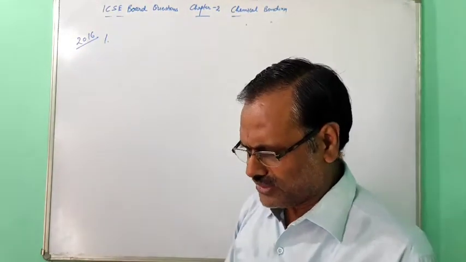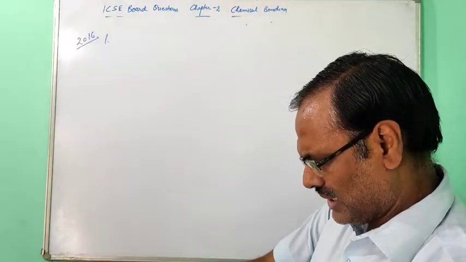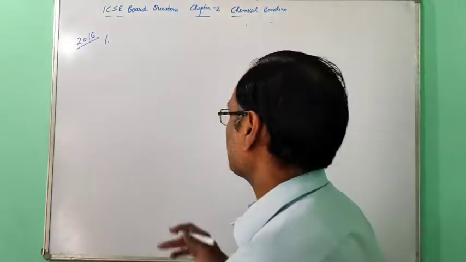Fill in the blanks from the choices: electrovalent compounds have low or high melting point. So your answer will be there, high.